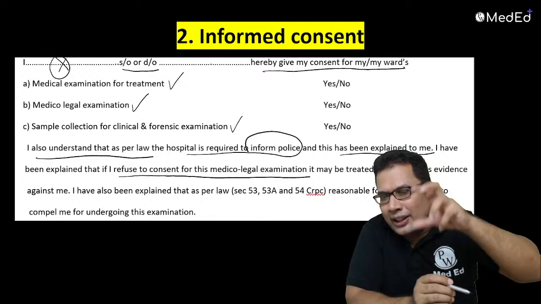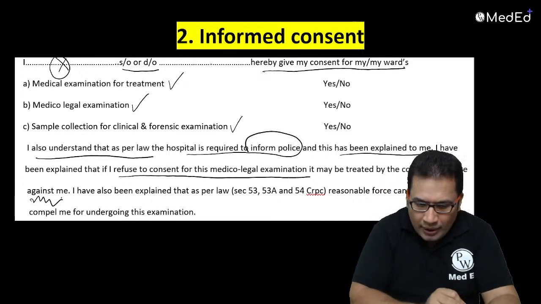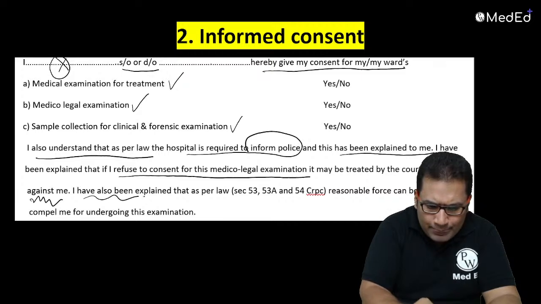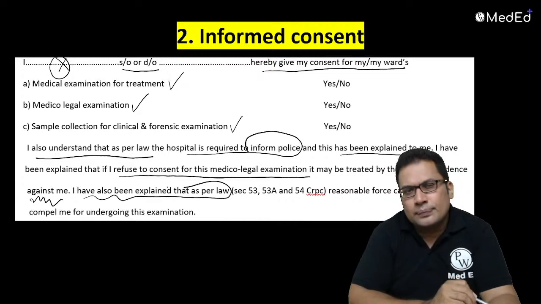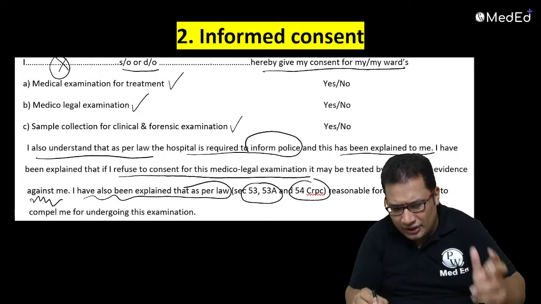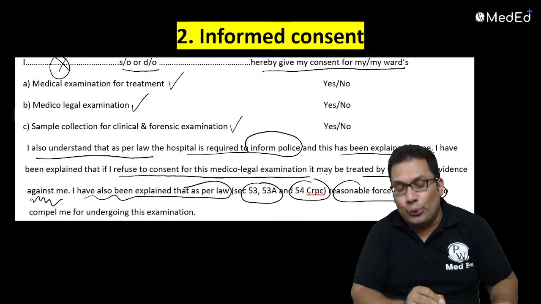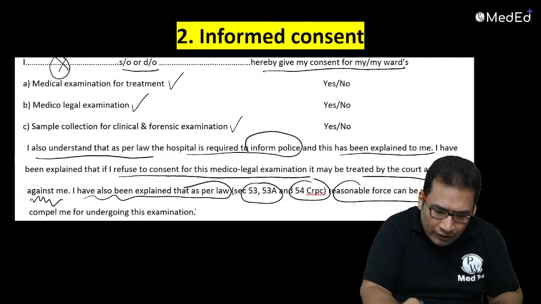These words should be there: against me. Then it has also been explained that as per law, that is 53, 53A, 54, depending on the condition, reasonable force can be used to compel me to undergo this examination.